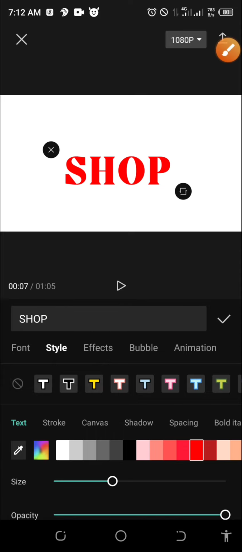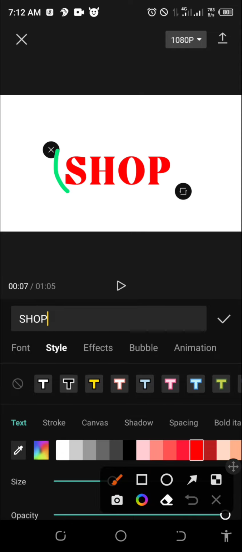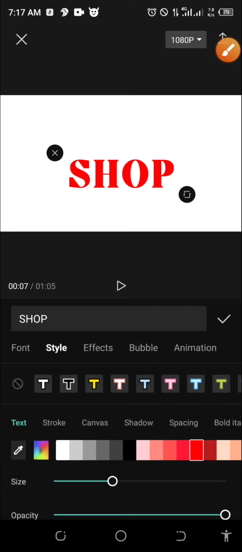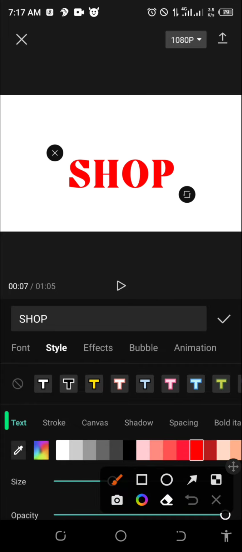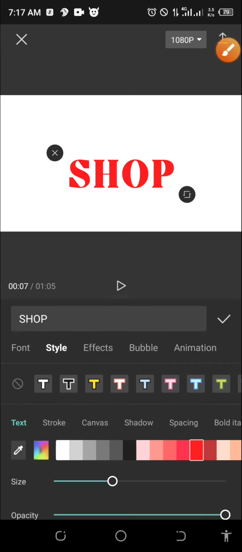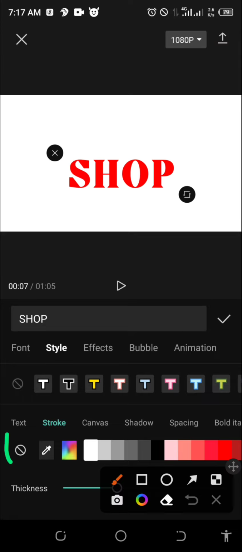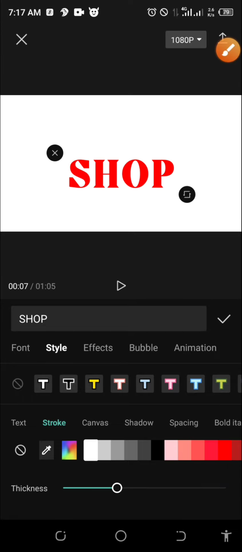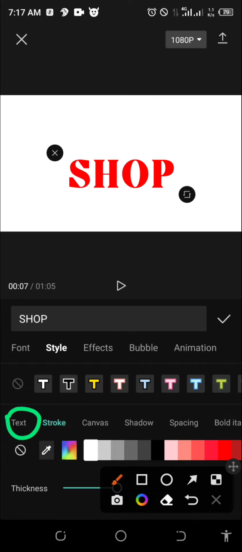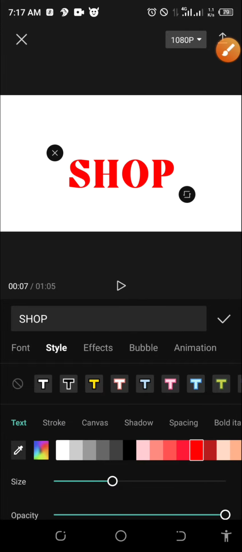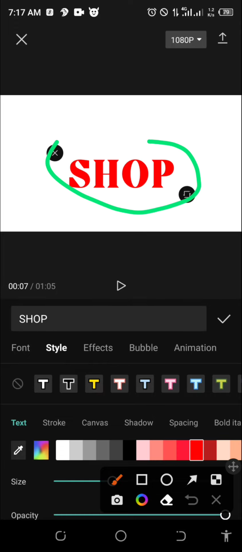So the edges of this text, remember, in our next text animation is white. So how do we do that? All you need to do is remove the initial effect on the text. Remember, I'm under text, and under stroke before, I removed the stroke by clicking here. So I go back to text, then I select the red color. So you can see the text is in red color, right?